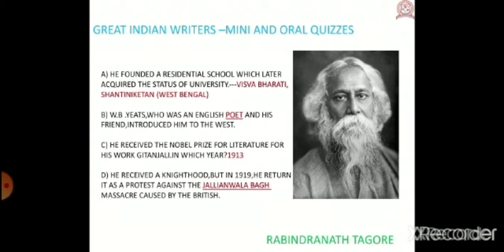B. W.B. Yeats, who was an English poet, and his friend introduced him to the West. Now, W.B. Yeats was an English poet, and he was also a friend of Mr. Rabindranath Tagore. Okay? C. He received the Nobel Prize for Literature for his work Gitanjali in which year? Children, Rabindranath Tagore received the Nobel Prize for his work Gitanjali, and it was in the year 1913.